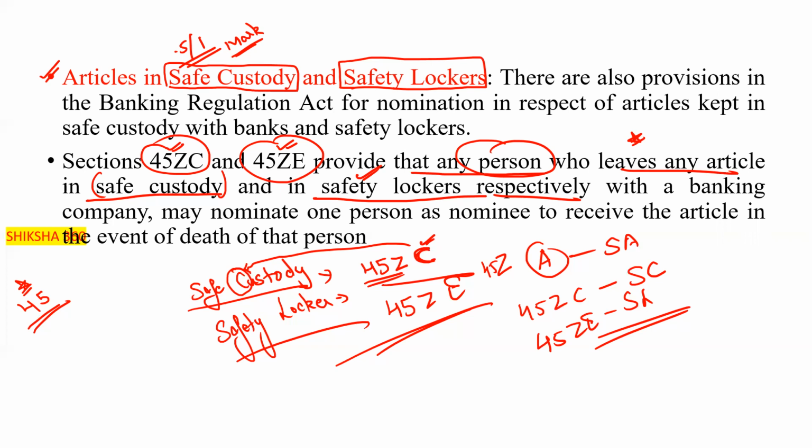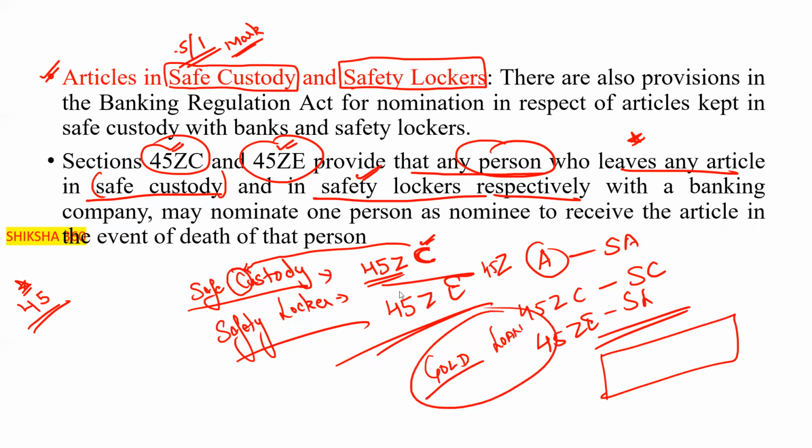Basically, if you are giving a gold loan, your branch is authorized for the gold loan also. Many of the branches of many banks, you will see, do not have a double lock. There is a vault in that, but there is not a double lock. We can say that in many of the banks.